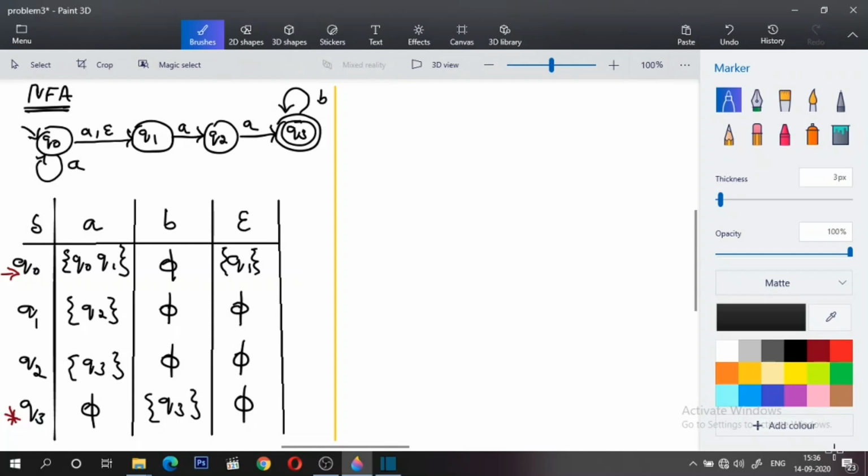First step, let us go according to the steps. Step 1. So what is that? Epsilon closure. Identifying the epsilon closure of each and every state of the NFA. So we'll start with Q0. What is the epsilon closure of Q0? Upon encountering epsilon, on all states I can make a transition. So the epsilon closure of Q0 will be Q0. I can remain in Q0, isn't it? Upon encountering epsilon, I can remain in Q0, or I can make a transition to Q1.